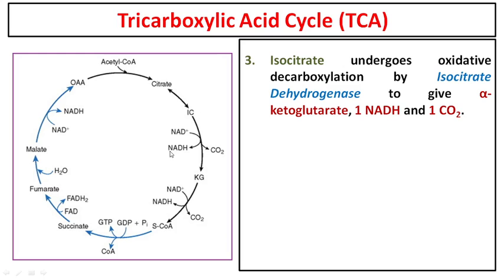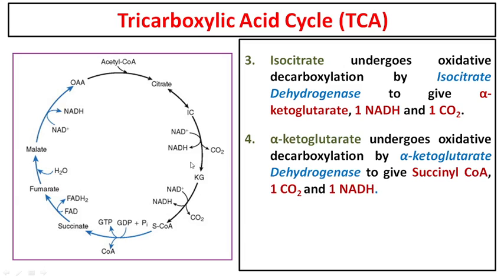So till now, from the pyruvate, which was a 3 carbon compound, we have removed one carbon as carbon dioxide at the pyruvate dehydrogenase complex, and second, we removed one at the isocitrate dehydrogenase complex. Clear? Fine. Now this alpha ketoglutarate again undergoes oxidative decarboxylation. This 5 carbon compound, alpha ketoglutarate, undergoes oxidative decarboxylation. There is one more molecule of NADH produced and one molecule of CO2 removed.